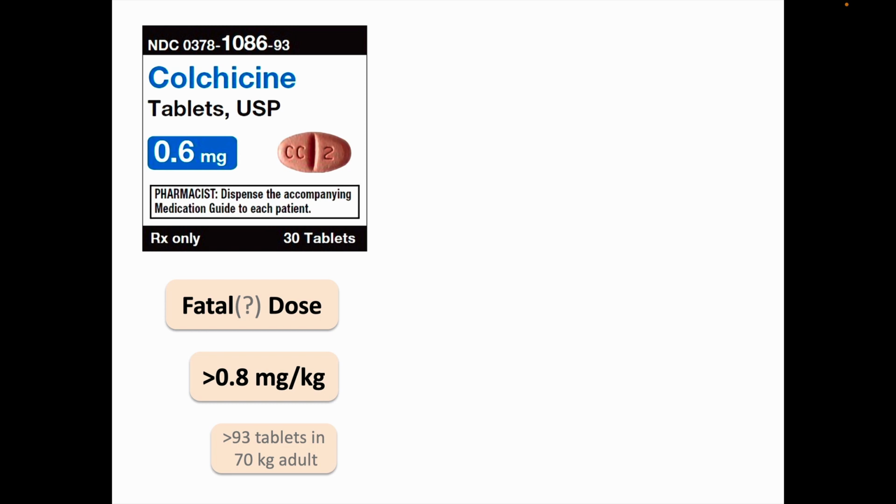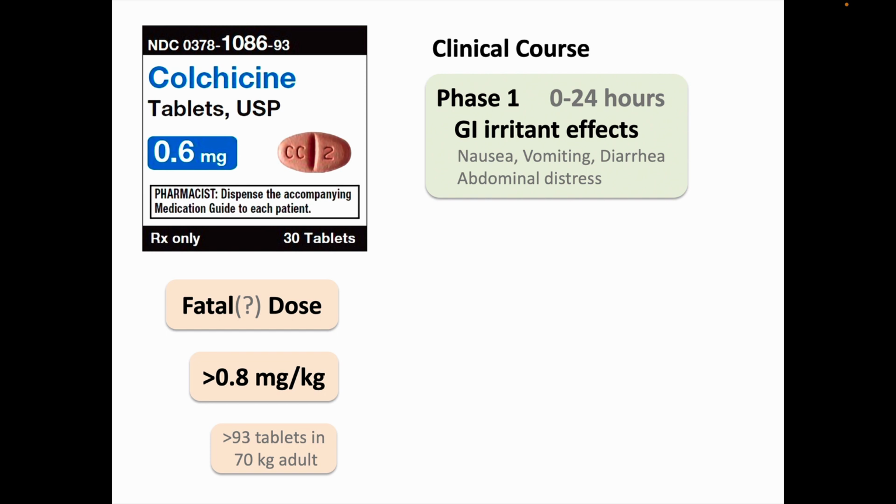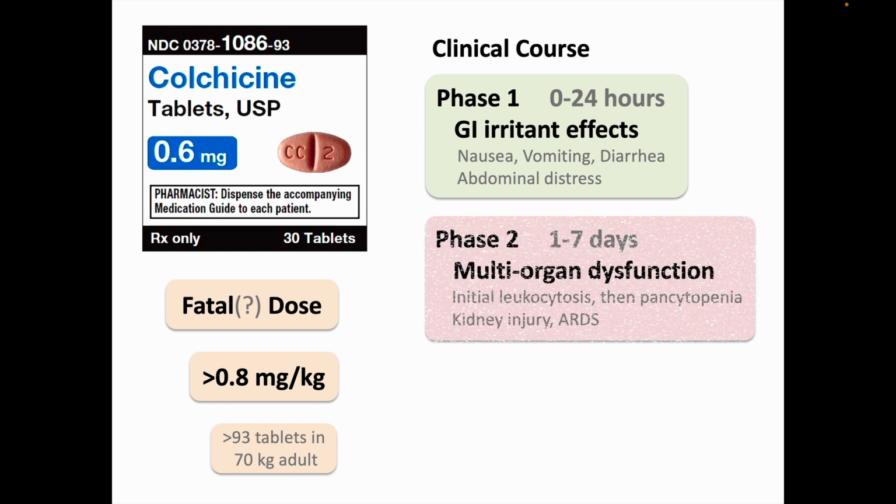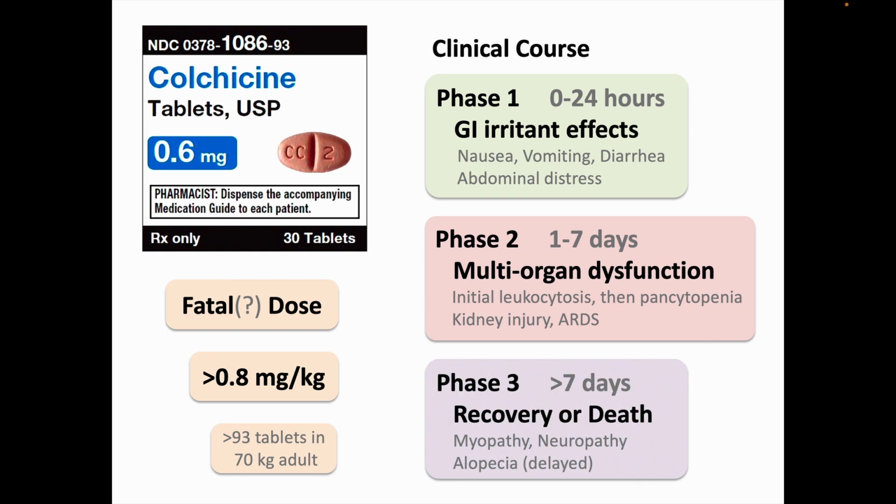Colchicine typically comes in 0.6 milligram tablets, and the estimated fatal dose is greater than 0.8 milligrams per kilogram, which is nearly 100 tablets. The classic clinical course seen with colchicine toxicity is divided into 3 phases. Phase 1 starts within just a few hours and lasts for about 24 hours, characterized by GI irritant effects, as already discussed. Patients with more severe overdose then develop Phase 2, days 1 through 7, where they can develop multisystem organ dysfunction. Interestingly, the white blood cell count will initially go up, but will then rapidly decline as bone marrow toxicity sets in. Phase 3 is either recovery or death.